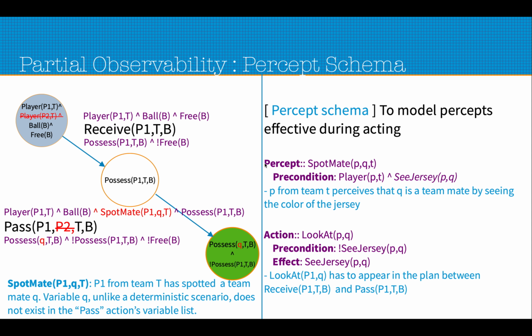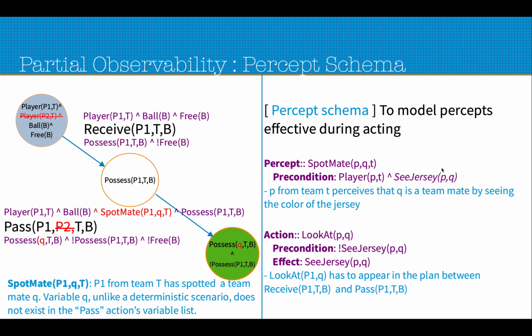So for example, here we are modeling the percept spotmate P Q T. We are saying that the precondition is that player P has to be on team T, and player P has to see the jersey of Q, so player P has to see the jersey of player Q. See jersey is a predicate which will become true only if player P looks at Q. So we are adding another action here, that player P looks at Q, and the precondition is that before that player P did not see the jersey of player Q, and after that player P sees the jersey of player Q. And as an effect of this look at P Q, player P now understands the color of the jersey of player Q, and understands that player Q is from the same team.